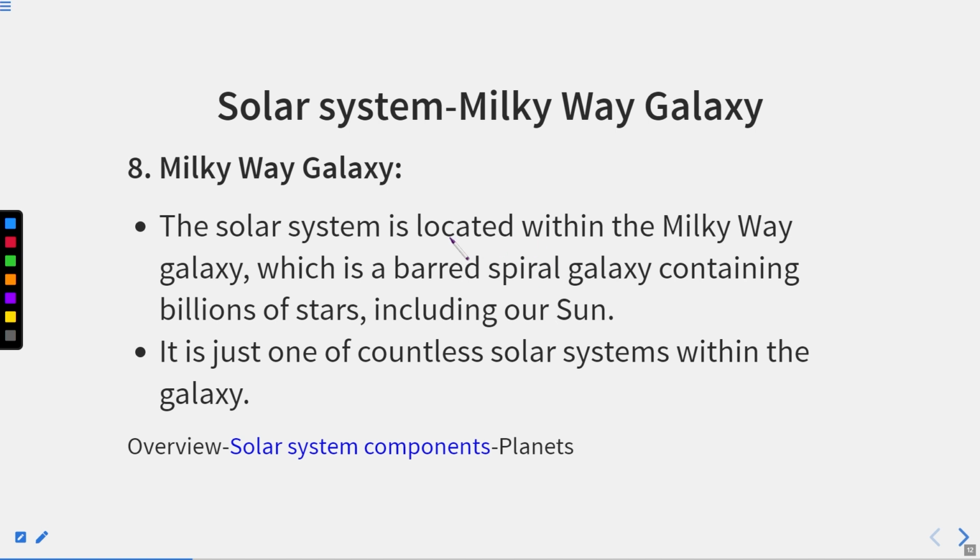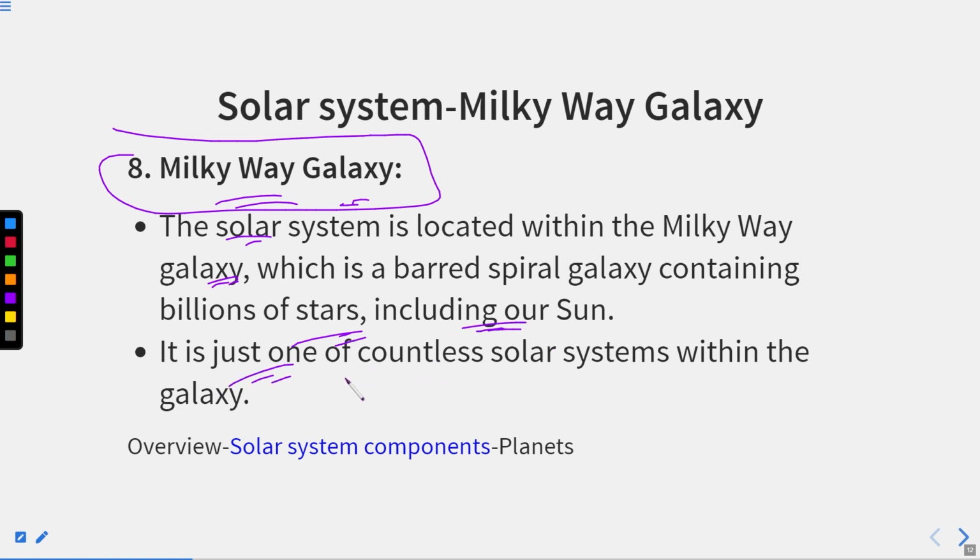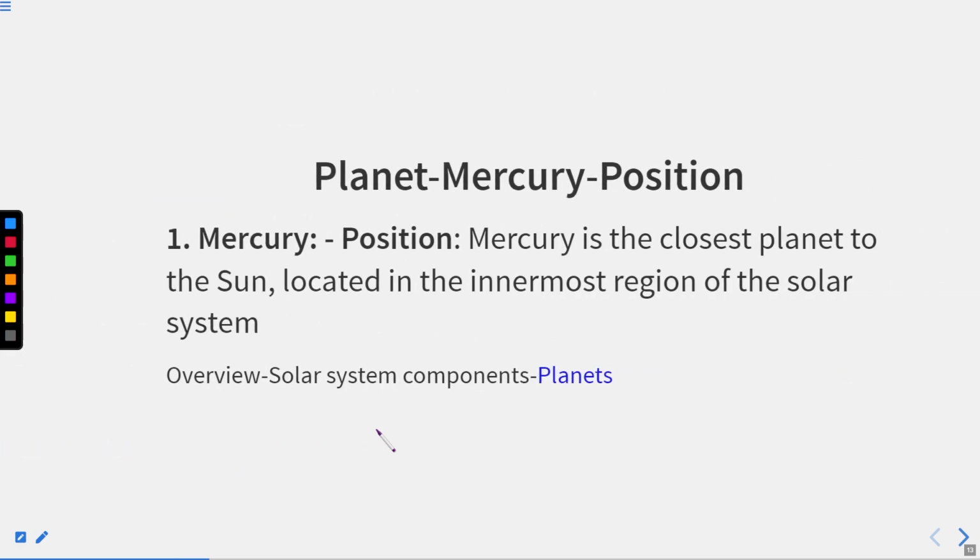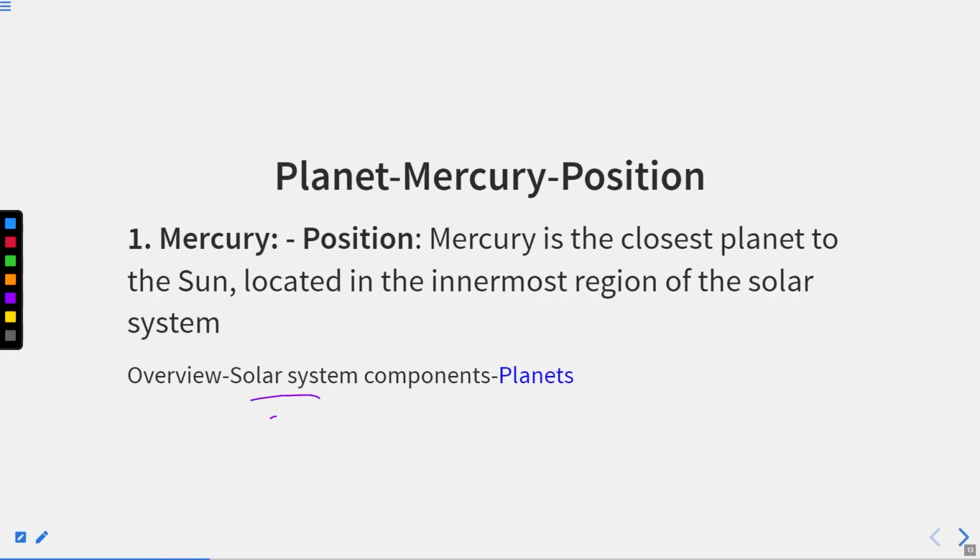Okay, now we have the Milky Way. Okay, the solar system is located within the Milky Way galaxy, as I have told you, which is a barred spiral galaxy containing billions of stars, including our sun. It is just one of the countless solar systems within the galaxy. All right. Now, we have finished the solar system components. Now it's time for planets.